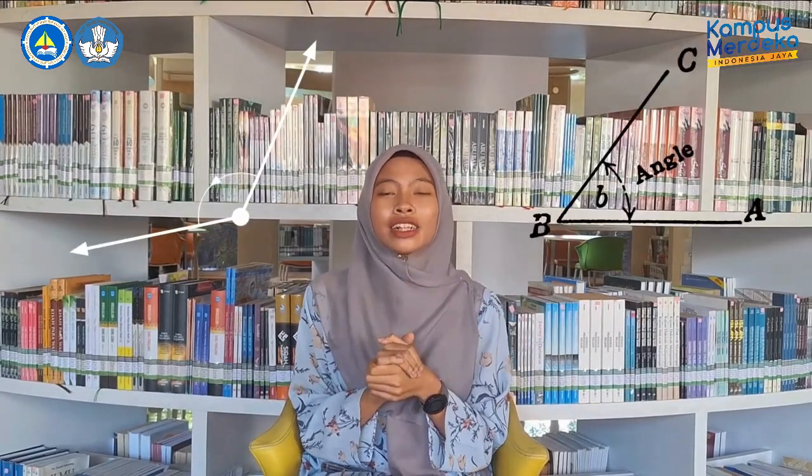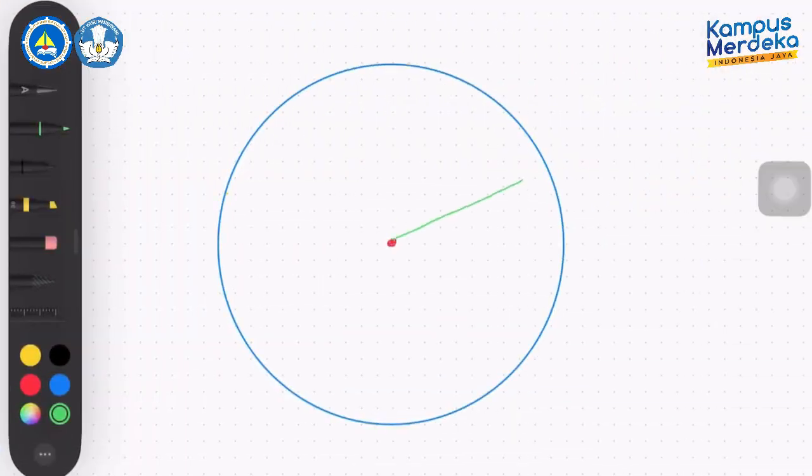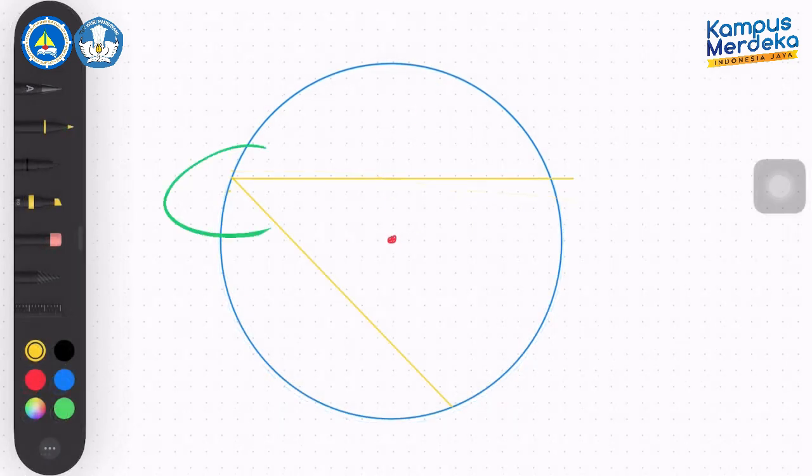Talking about parts of a circle, there are angles in a circle too. They are the inscribed angle and the center angle. A center angle is created when two radii meet at the center point. Inscribed angles are created when two chords meet at one point on the circumference.